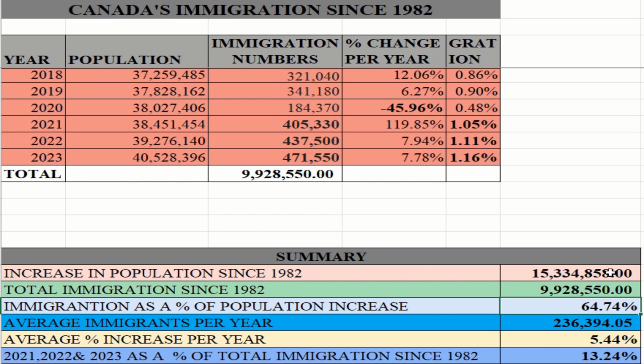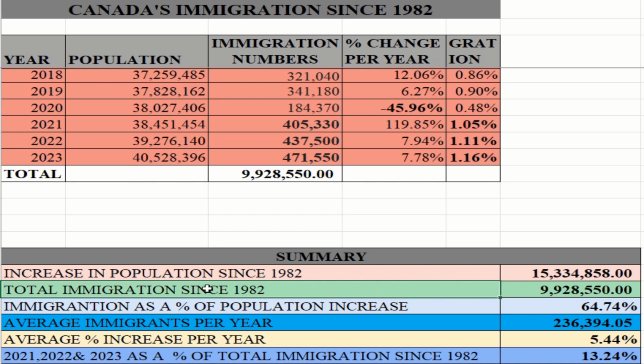So we know that of these 9.9 million immigrants that came to Canada over that 41-year period, they would have had children. Some of them would have died. Some may have left. So there is no way to accurately say what percentage of Canada's increase can be attributable to the total immigration since 1982.